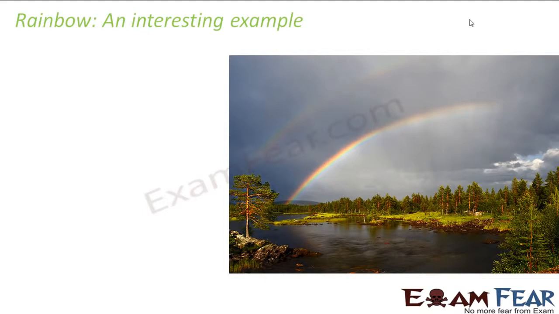Mostly we see a rainbow on a rainy day, generally just after the rain is over, when one part of the sky is still cloudy, whereas the other part of the sky is a little shining. That means the sun is shining on one part of the sky, whereas there is a little bit of rain or cloud on the other part of the sky. And this scenario comes generally just after a rain, and that is when we see a rainbow. But why and how is a rainbow formed? That is the question.